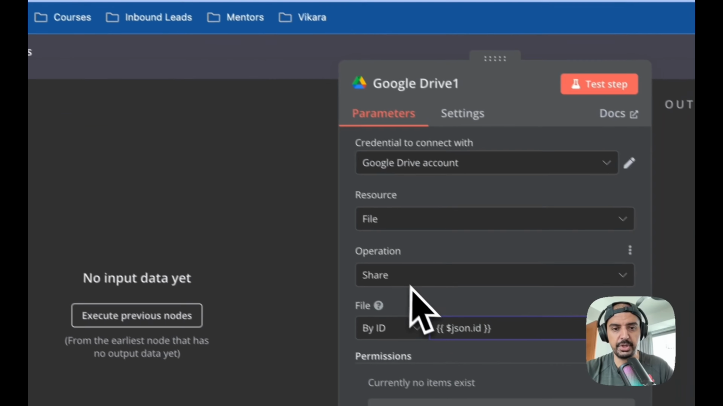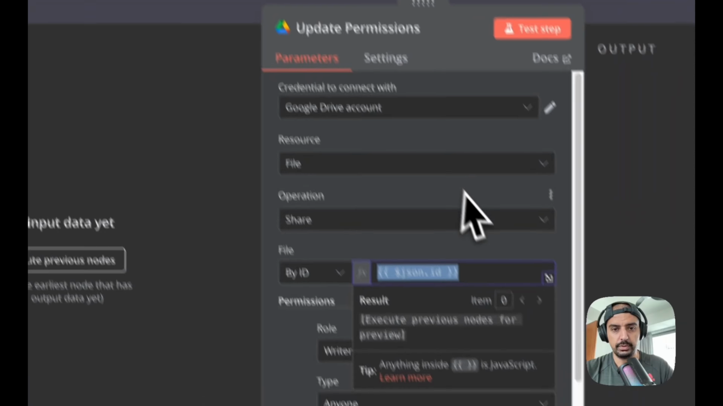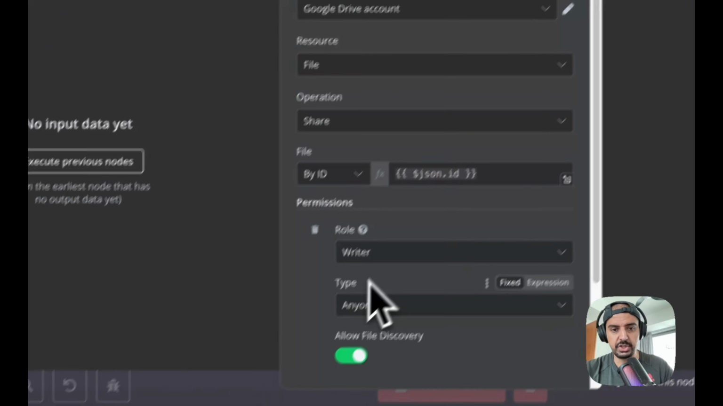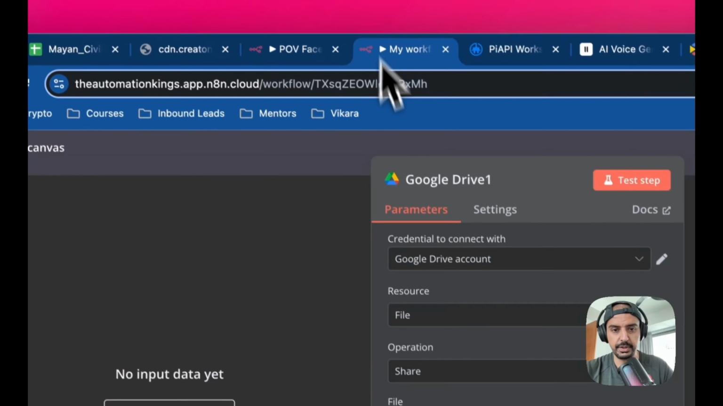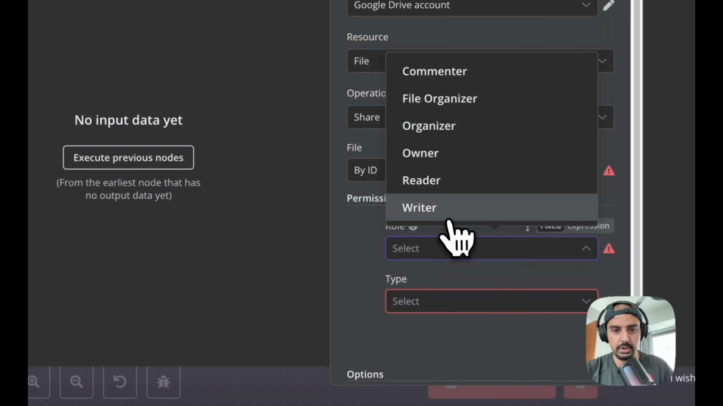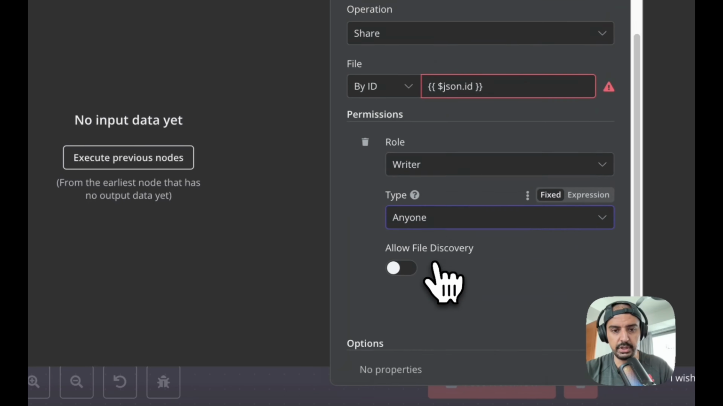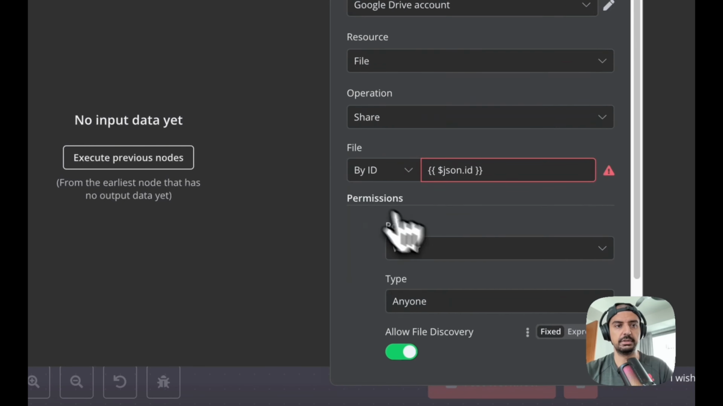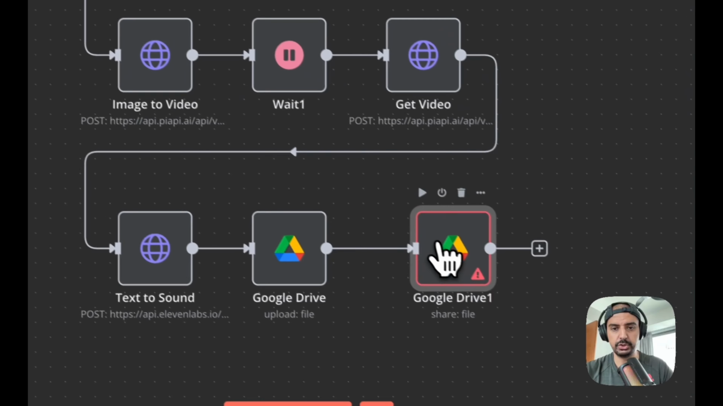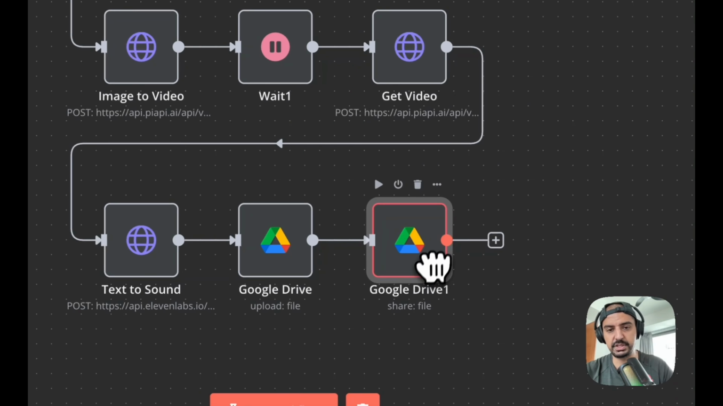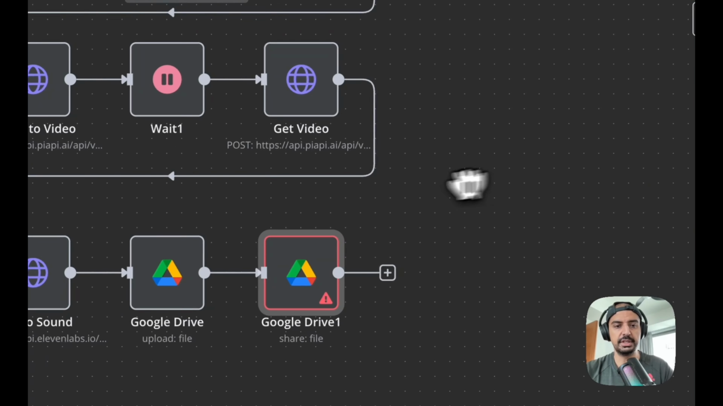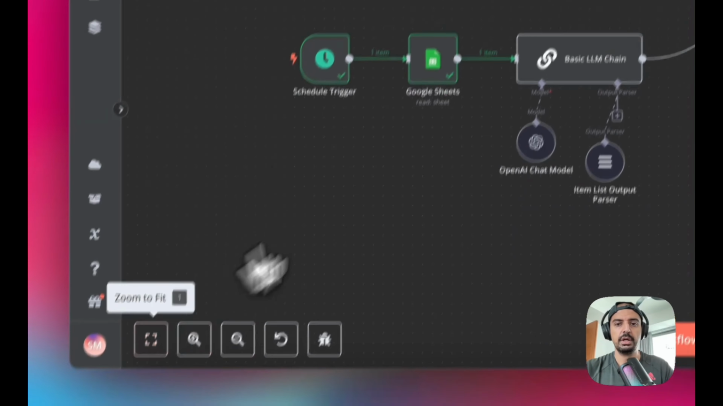Then remember, you want to add some permissions. The permissions are going to be writer, anyone, and allow file discovery. So we're going to do writer, anyone, and then allow discovery. That's it, done. This has just got an error because I haven't run the thing. But yeah, that's it. So just to recap.